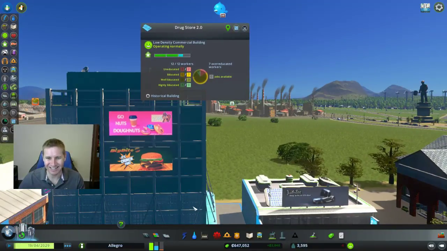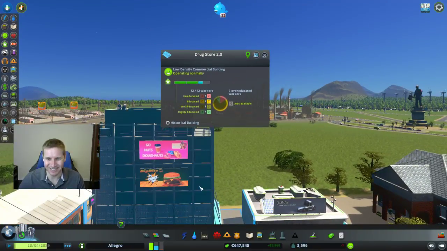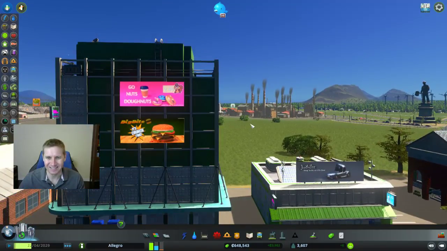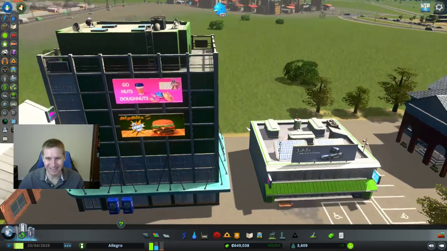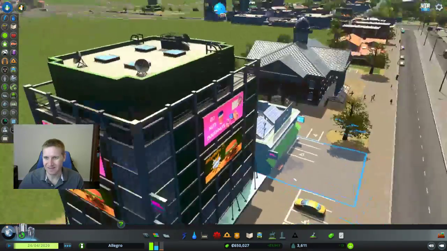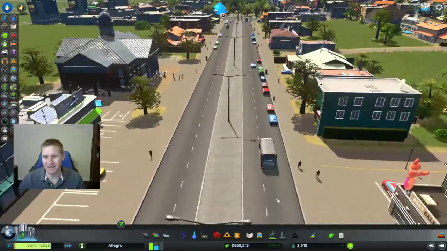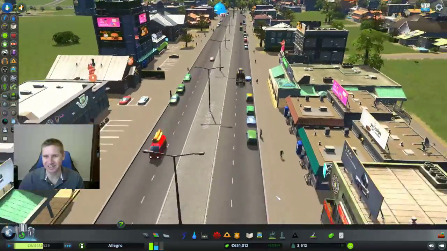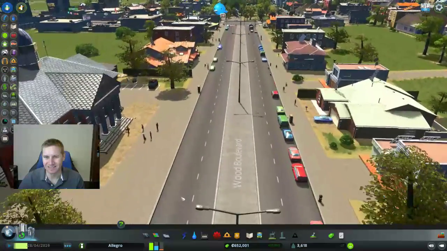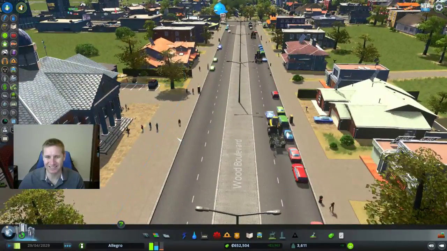Oh, I like the signs on it. Go Nuts Donuts. I like that. Yeah, this street's turning out pretty good. And look, there's already people standing outside this tax building.